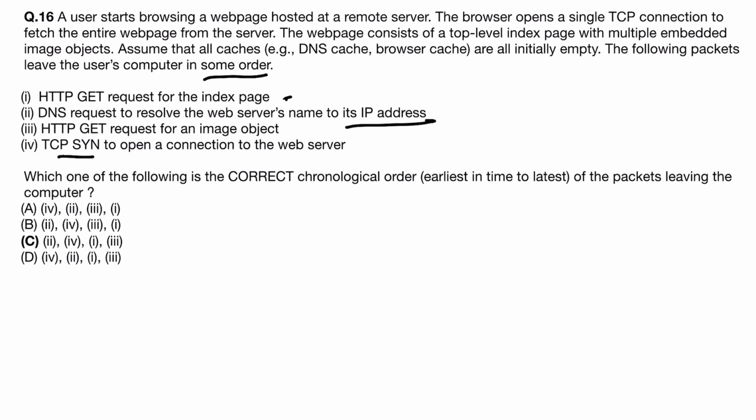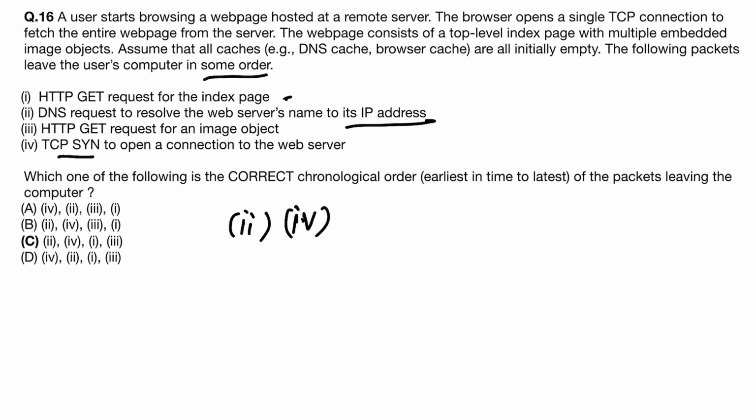So how is a web page first accessed? Through DNS request. So the DNS request will be first. That means the device will check the local DNS server to identify the IP address. Next, it will make a connection to the web server.